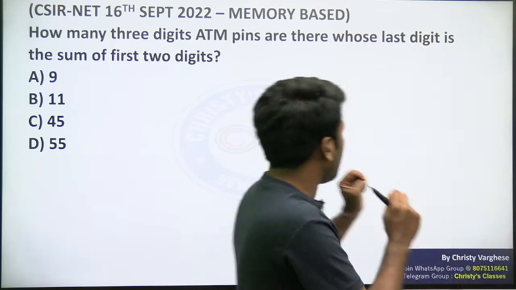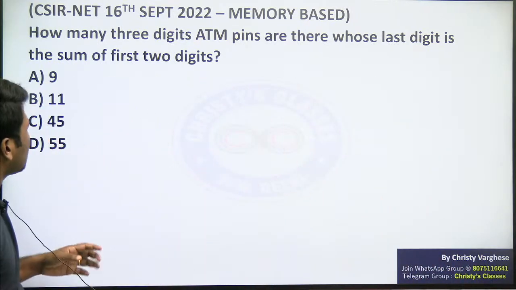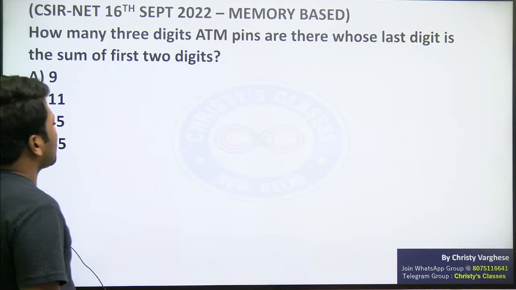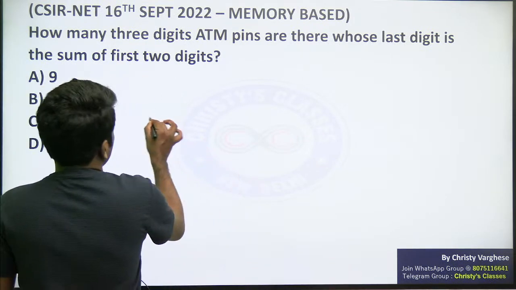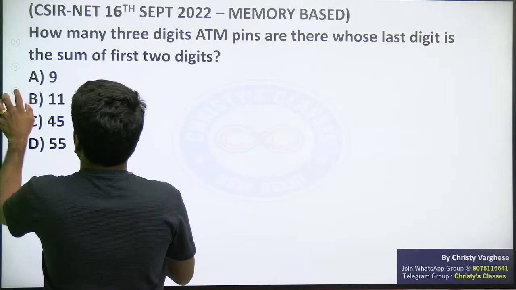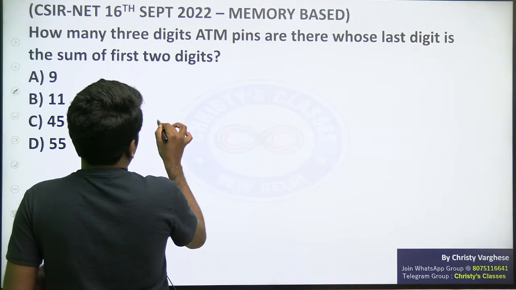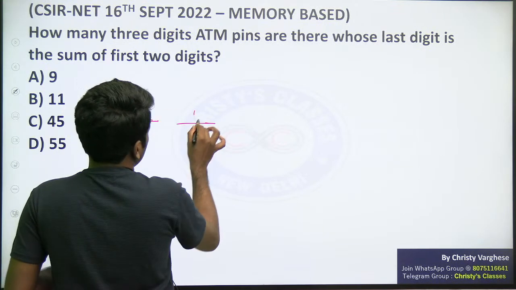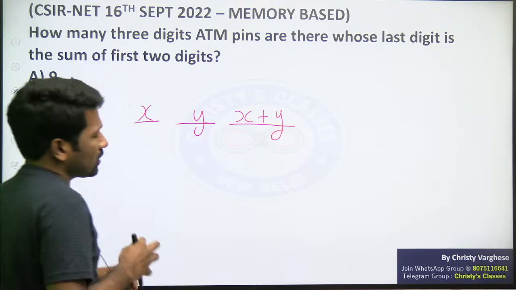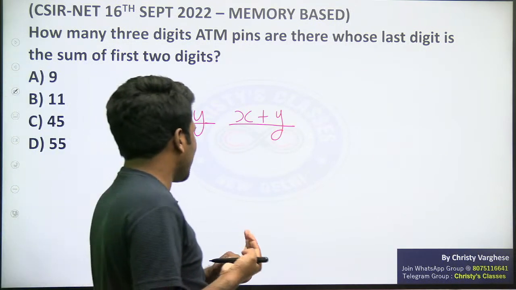Okay, but here we need to think a little bit more because there is a particular condition. How many 3-digit ATM pins are there whose last digit is sum of first 2 digits? Like if you write X and Y as first 2 digits, last digit should be X plus Y. Are you all agreeing this? Last digit should be X plus Y.